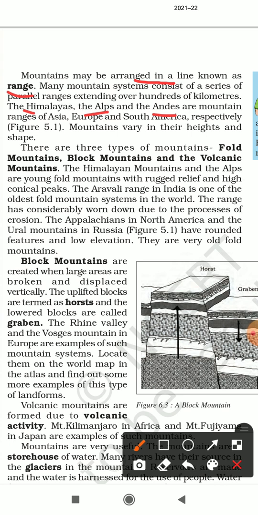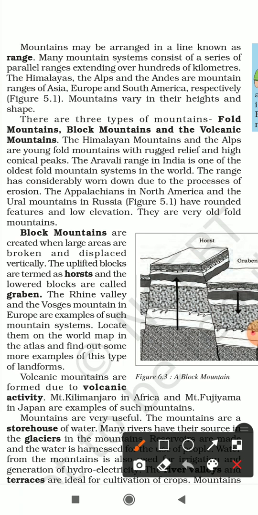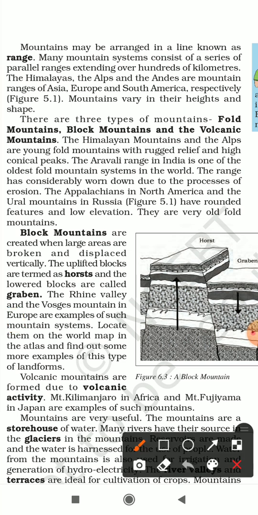Mountains are of different heights and shapes. Now, let us talk about the three important types of mountains that we have: fold mountains, block mountains, and volcanic mountains. The first type of mountains are the fold mountains. The Himalayan mountains and the Alps are young fold mountains with rugged or rough relief and high conical peaks.